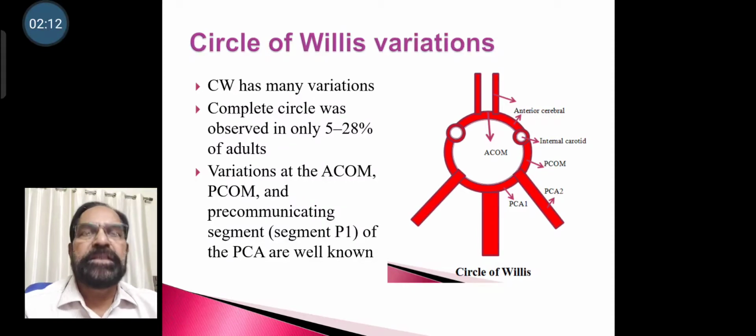There are many variations in the Circle of Willis. A complete circle was observed in only 5 to 28% of adults. Variations in the anterior communicating artery and posterior communicating artery and the precommunicating part, that is the P1 segment of the posterior cerebral arteries, are well known.